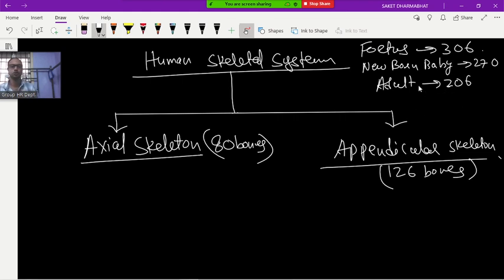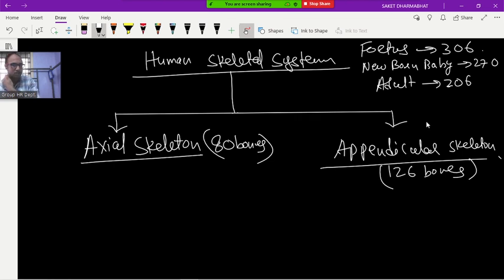Now what happened actually in the childhood stage, many bones are separated from each other. In the fetus, cartilages are more. But after that, slowly, maximum bones fuse with each other to form one single bone. That's why the number of bones is decreasing. Understood or not? Okay, clear.